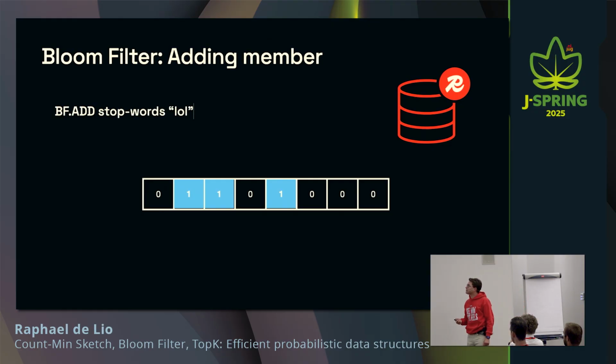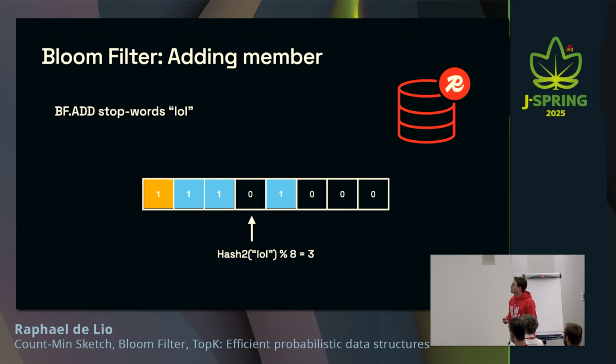Now let's try to add something else. Let's add the stop word LOL. And what's going to happen is that it's going to run these hashing functions once again. So for the first one, you're going to flip the bit there. For the second one, we're going to flip the 4th column. And now for the last one, you're going to have a hash collision, and you're going to look at a position that was already flipped before. So what are we going to do? We're not going to do anything here.